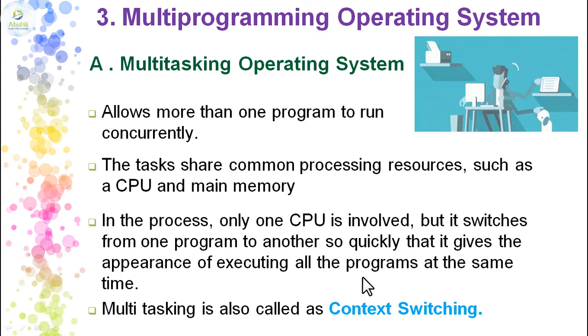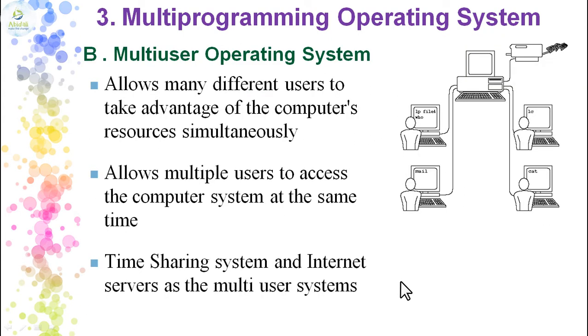So this is how the operating system will be showing us as if it is performing all the tasks at a time, but in reality it will be shifting from one to other. The next kind of operating system is the multi-user operating system. Multi means many users. So we have many users in this operating system. It allows many different users to take advantage of the resources of the computer simultaneously.